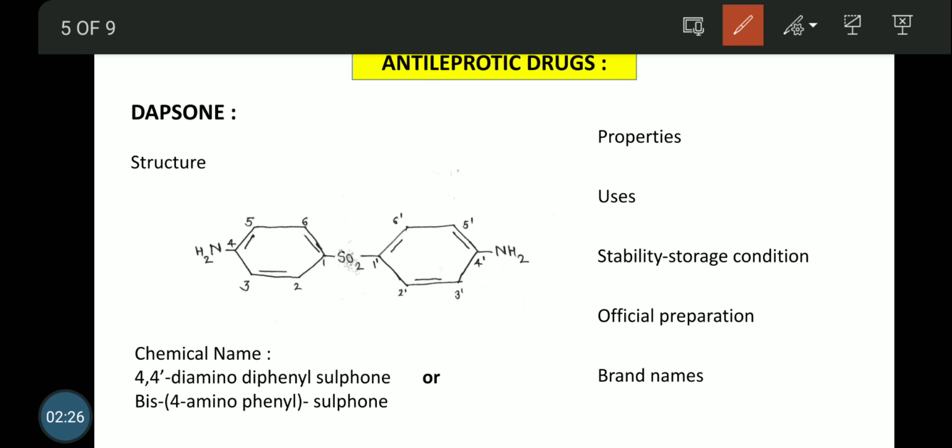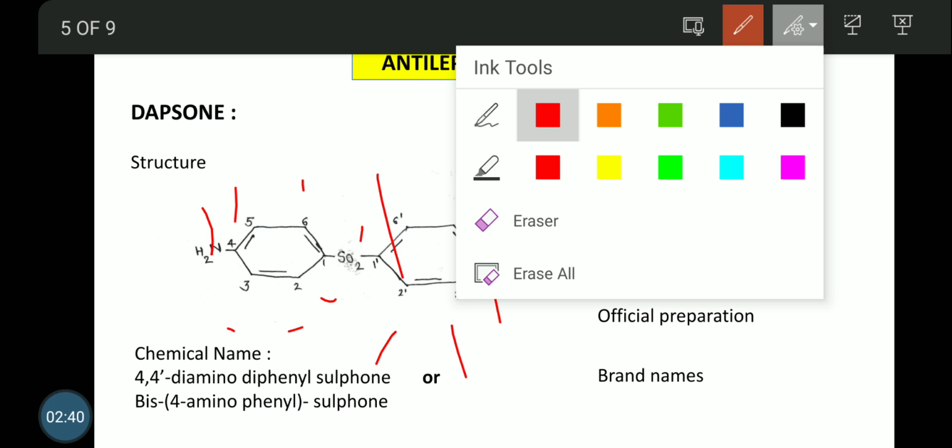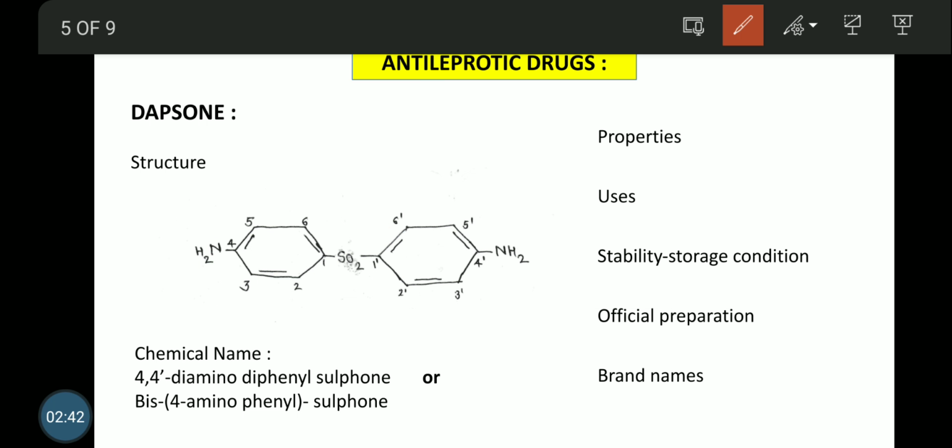Therefore, what will be the chemical name? Give the numbering in such a way that 1, 2, 3, 4, 5 and 6, 1 dash, 2 dash, 3 dash, 4 dash, 5 dash and 6 dash. The chemical name will be, first one, 4,4 dash diamino diphenyl sulfone.